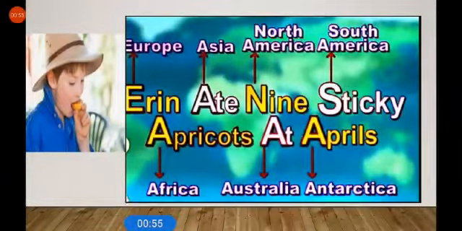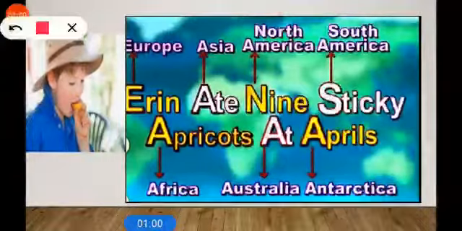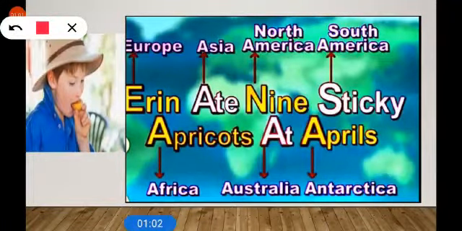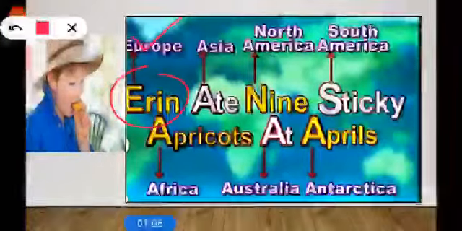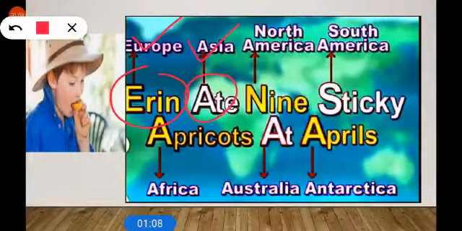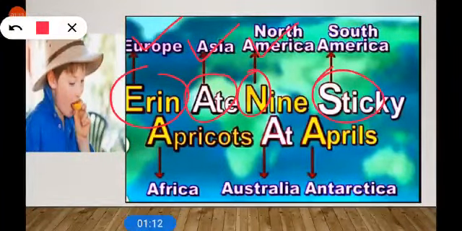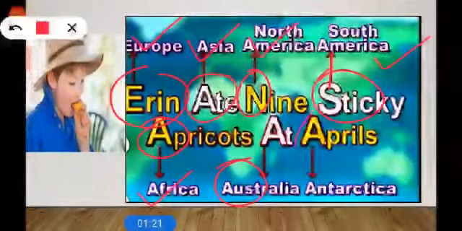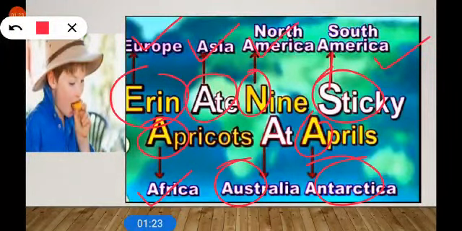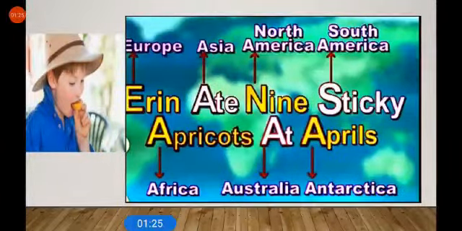Look at the sentence: Erin ate 9 sticky apricots at April. In Erin, E stands for Europe, in ate, A stands for Asia, in 9, N stands for North America, in sticky, S stands for South America, in apricots, A stands for Africa, in at, A stands for Australia, in April, A stands for Antarctica. So this is the easiest way to remember these names.